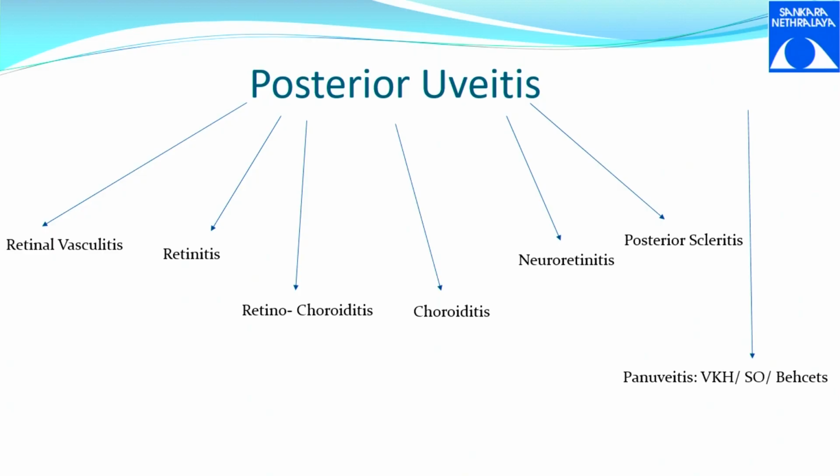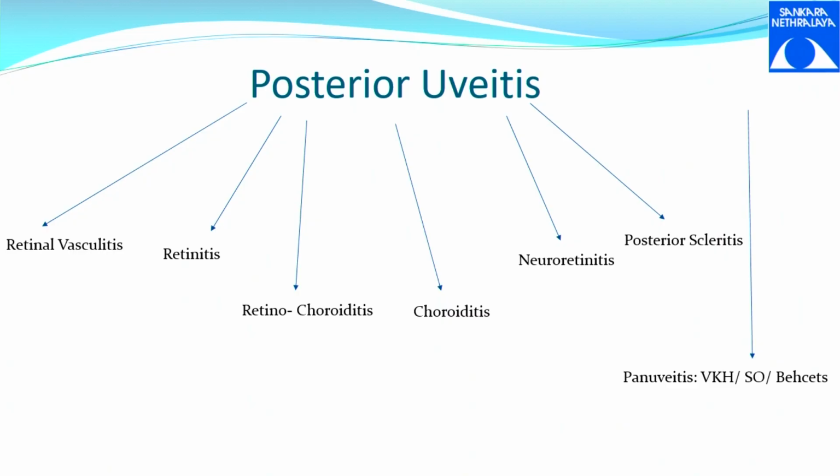In posterior uveitis, I hope anterior and intermediate uveitis classes have been covered, so it is not my topic. I am going to only talk about posterior uveitis. So what all is there in the posterior part of the eye? You have the retina, you have the choroid, you have the vessels in the retina, you have the optic nerve head, which is the optic disc, and any ocular coat which is behind the lens. So in posterior uveitis, you can have all this.